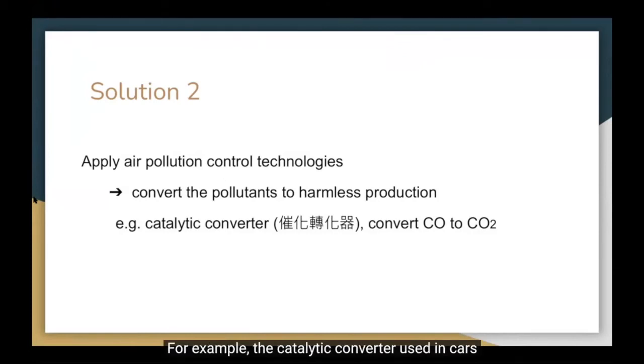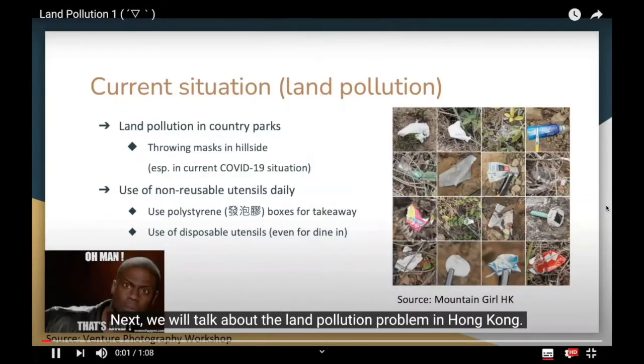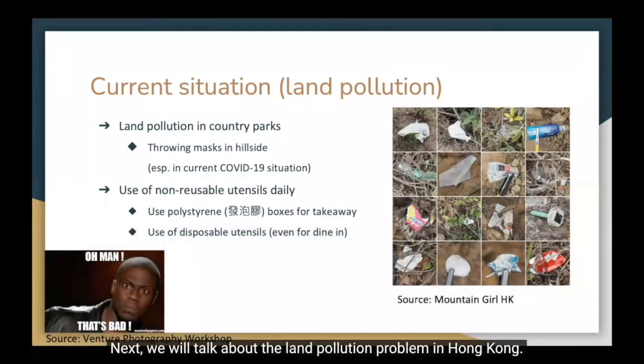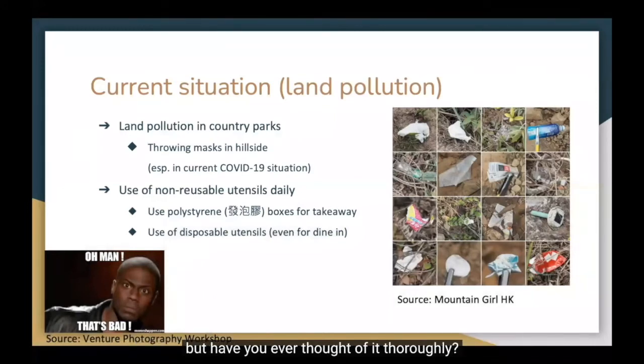For example, the catalytic converter used in cars can convert carbon monoxide to carbon dioxide. Next, we will talk about the land pollution problem in Hong Kong. We believe that you must have heard of this topic before, but have you ever thought of it thoroughly?